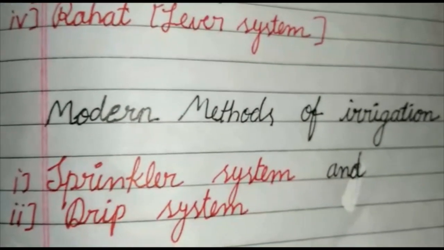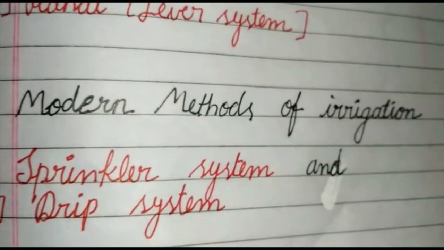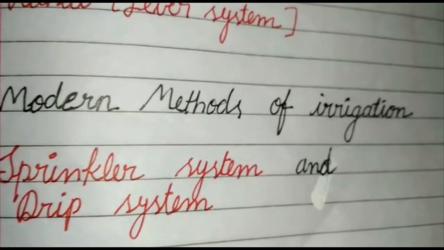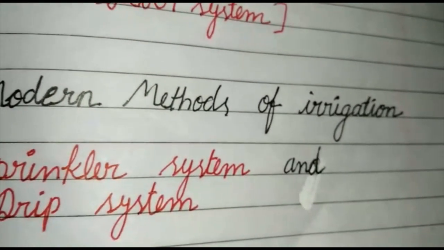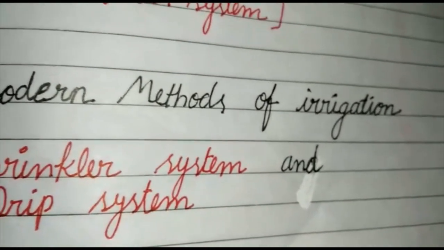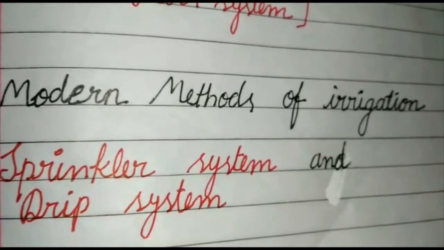Second, modern methods of irrigation. The modern methods of irrigation help us to use water economically. The two main modern methods of irrigation are the sprinkler system and the drip system.